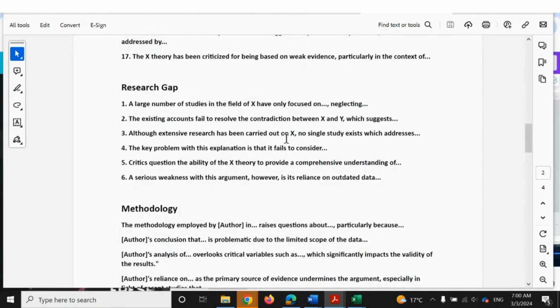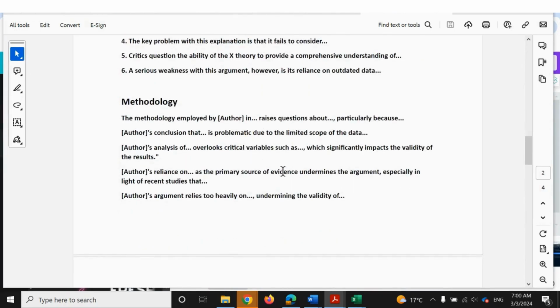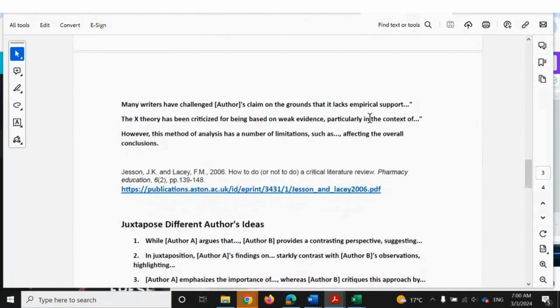There are some critical statements here about the research gap. So for example, a large number of studies in the field of X have focused on, and then neglecting, and then you're leading up to the gap that you're going to be focusing on because you're saying that there's a missing part. There are some statements on methodology, for example, the methodology employed by, and then the author raises questions about, and then the issue that you've identified, particularly because maybe the statistical analysis they used wasn't relevant, maybe the sample wasn't big enough, but you've identified some kind of methodology critiques that you can mention.